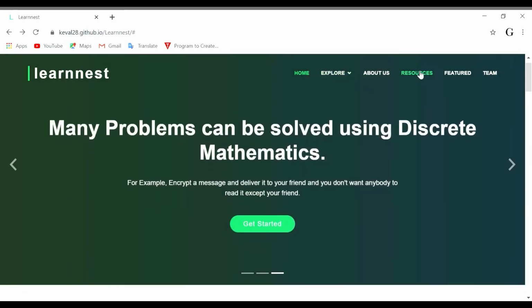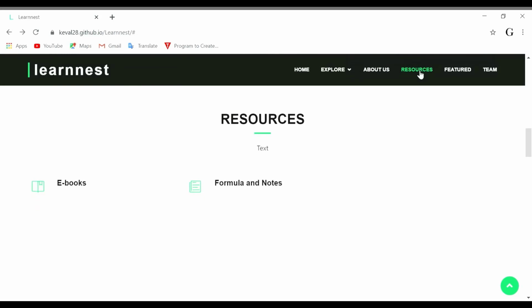We have tried to cover all discrete mathematics module topic-wise material so that the viewer will never be disappointed. So here are some ebooks and formulas. Not all are topic-wise.